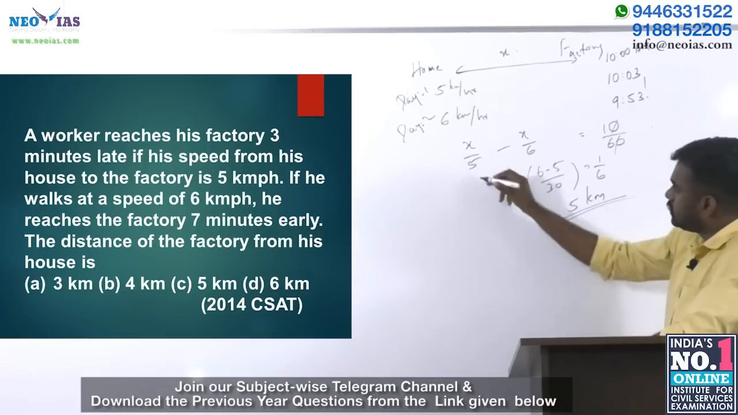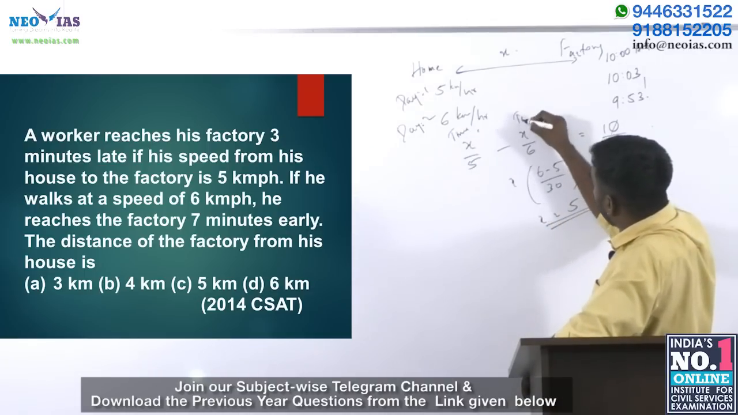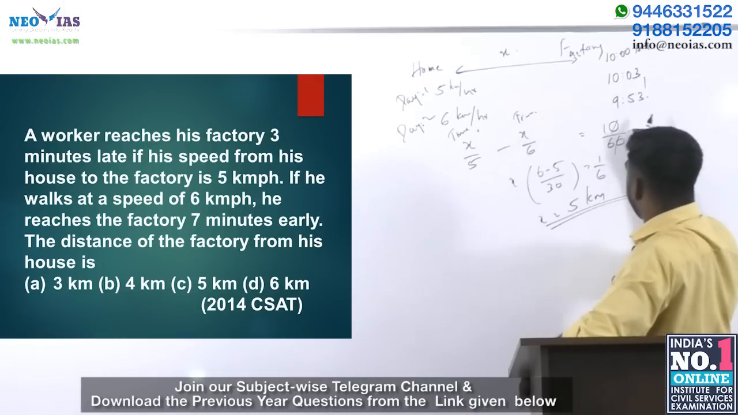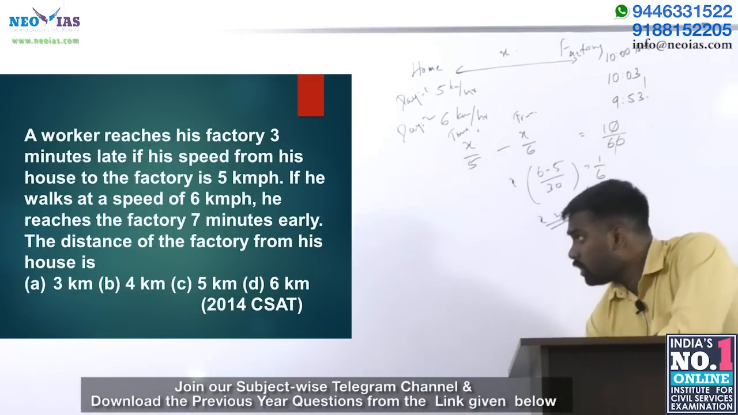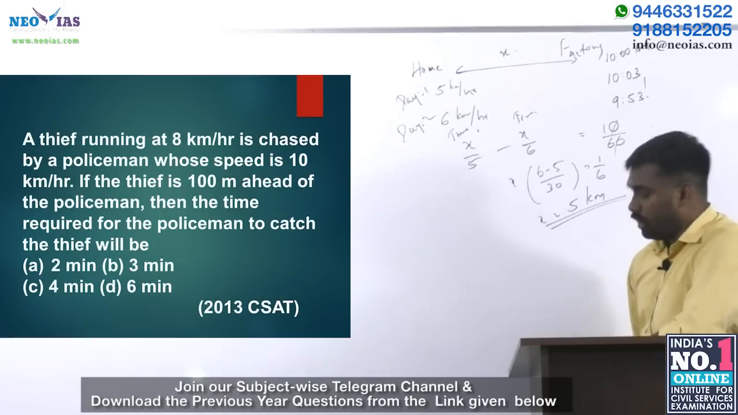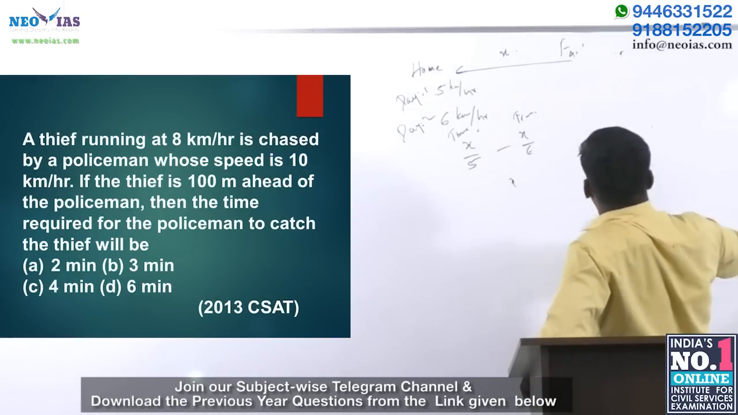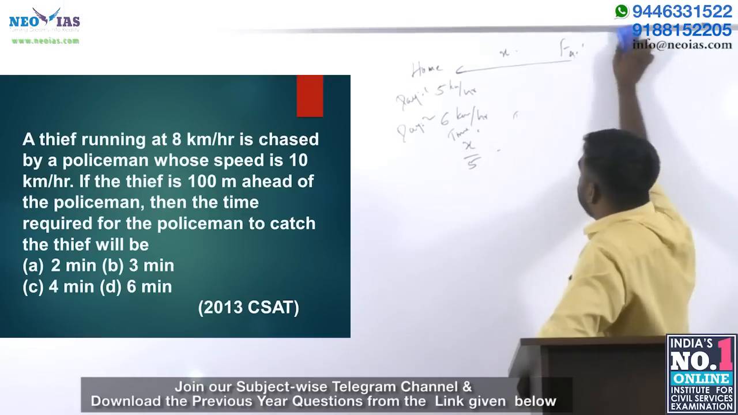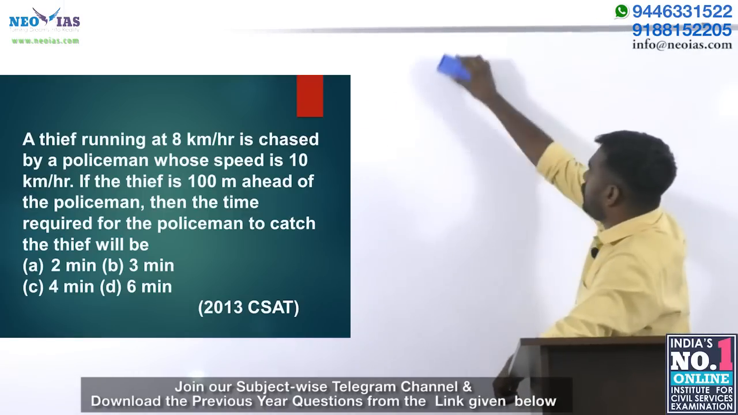Understood? This is the time for day 1. This is the time for day 2. The difference is 10 minutes. I hope everyone is clear with the idea. Next one. A thief running at 8 km per hour is chased by a policeman whose speed is 10 km per hour.